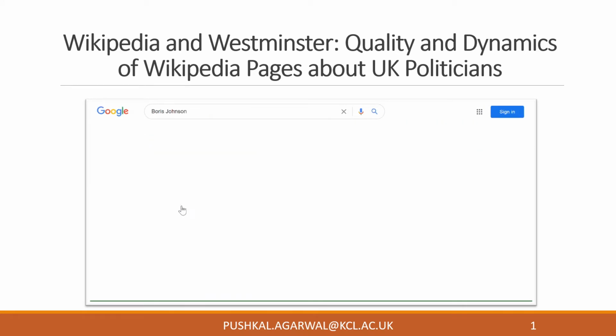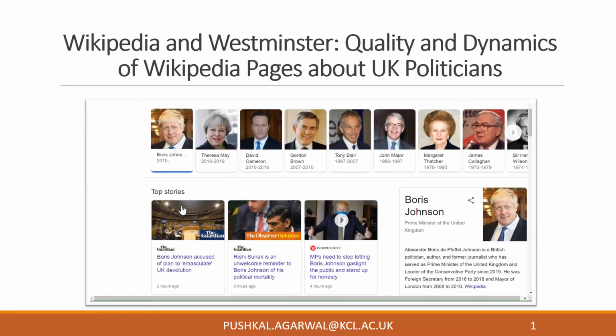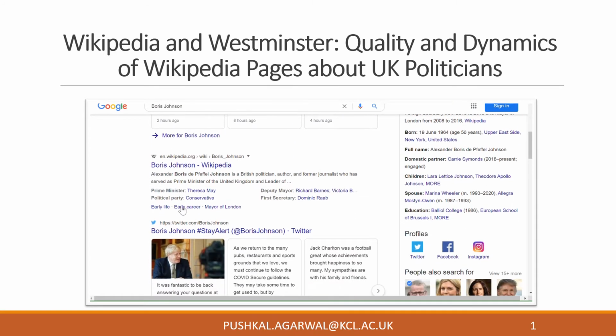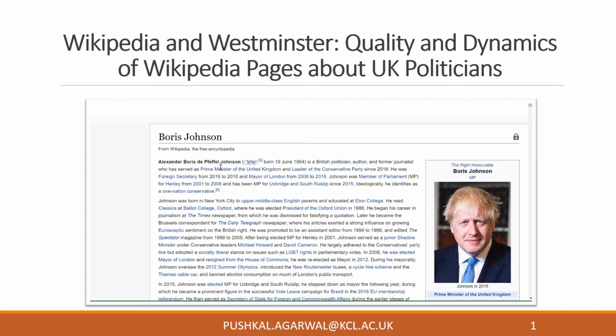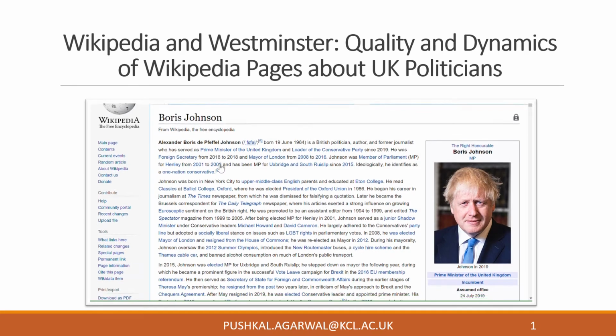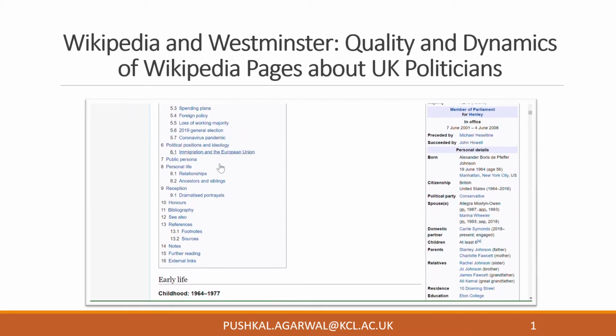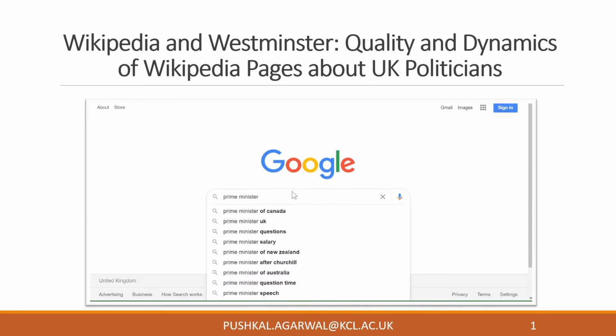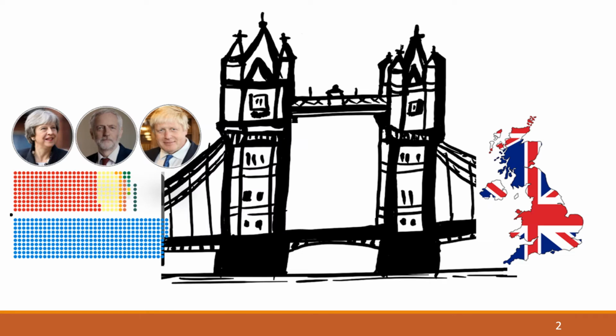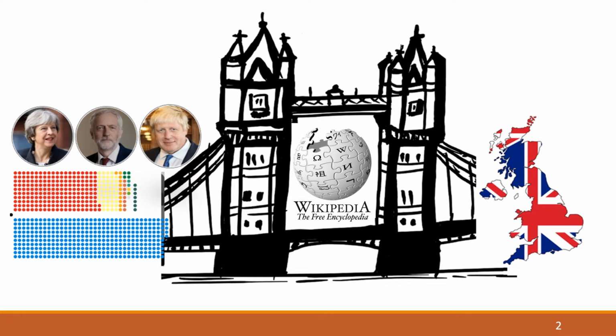And then, for instance, if I click on one of the images such as Boris Johnson, who is the current Prime Minister of the UK, I get more information about him, most of which is curated from Wikipedia, which I think most of us know as a major source of online and free encyclopedia. Here, on one hand, we have UK politicians, and on the other hand, we have citizens from the UK. And in this research, I am going to present how Wikipedia is acting as a bridge between these two.